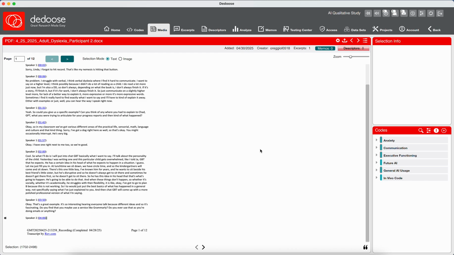I've captured the fact that she's using it to go from a general description into something polished, so that's speaking to executive functioning. I've caught those types of things. I've put those specific hashtags in of what she's got, so I'm ready to move on to the next section. And so that kind of gives you some insight into, as I'm creating those specific hashtags, as I call them at the beginning. Hopefully that's helpful.